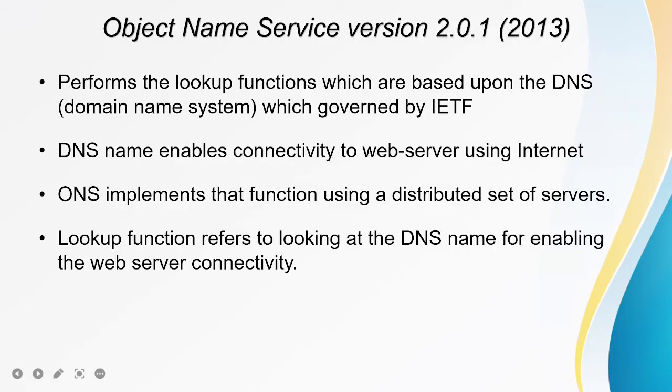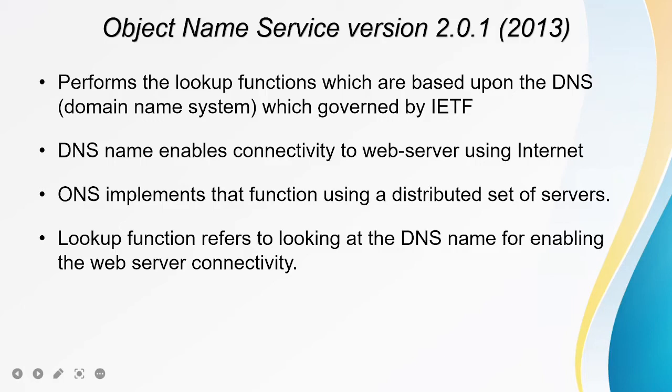Next is Object Name Service version 2.0.1, which was created in 2013. This was provided by the IETF. It is going to perform the lookup function, which is based on the DNS, that is the Domain Name System.